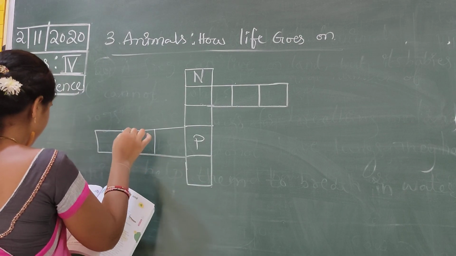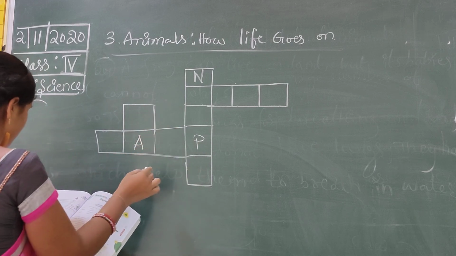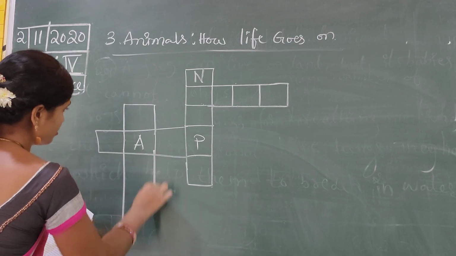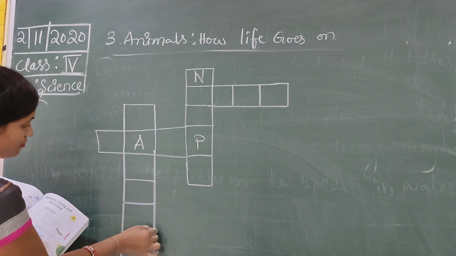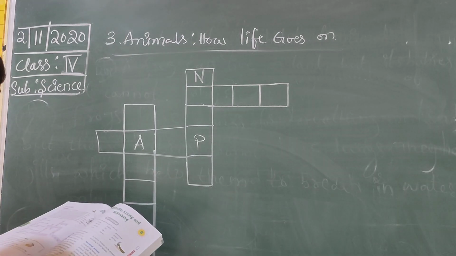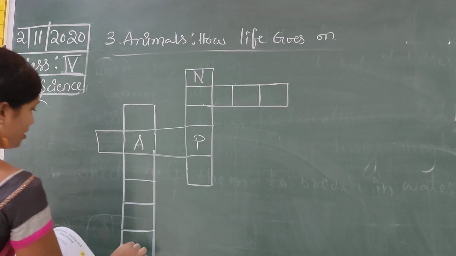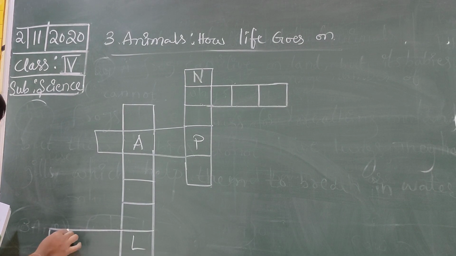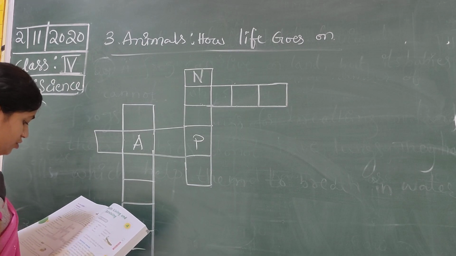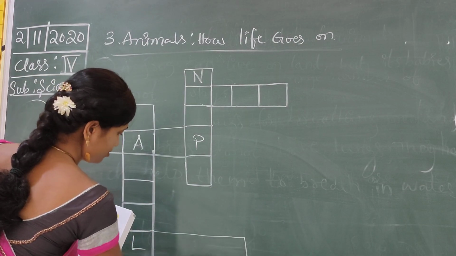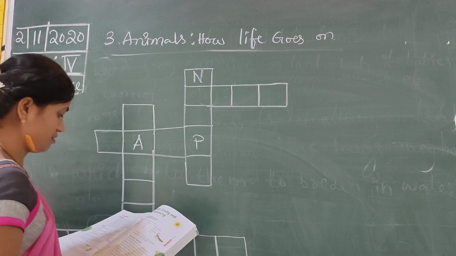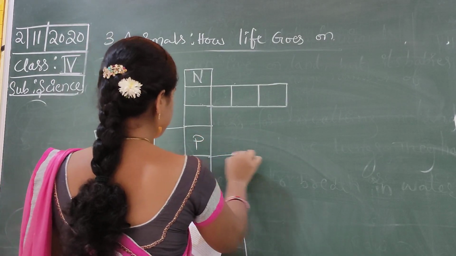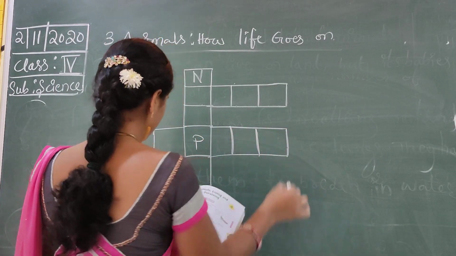A. 1, 2, 3, 4, 5, 6. 3, 4, 5, 6. Okay. L. 2, 3. Next 1, 2, 3, 4. 2, 3, 4. Next we have no 1, 2, 3. 1, 2, 3.